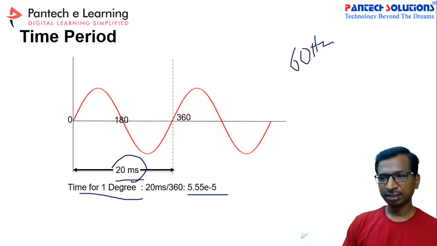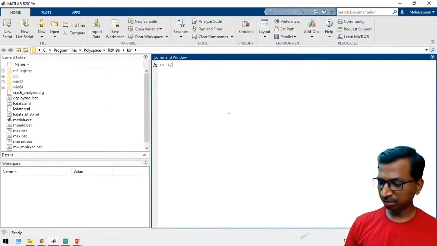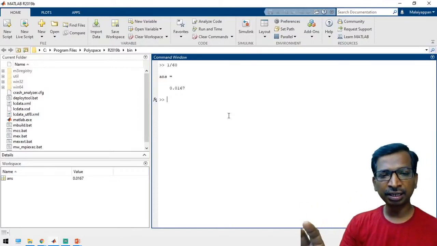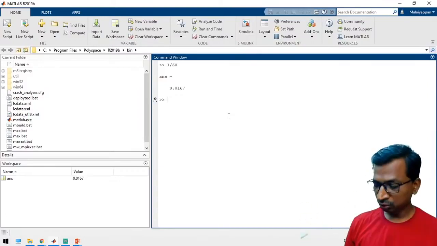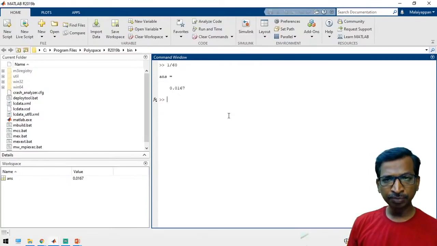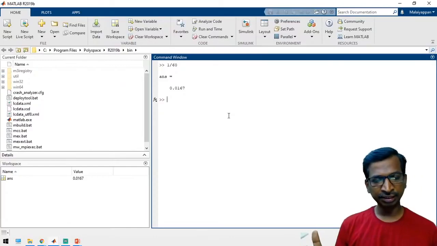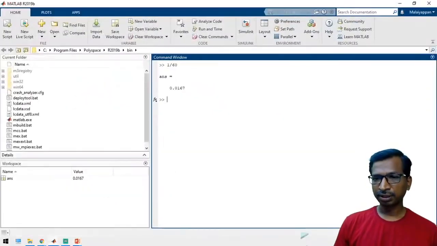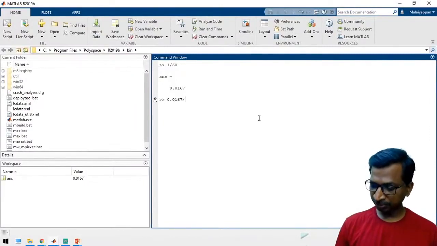Just calculate it. I'm going to open MATLAB. See here, 1 divided by 60, and for the 360 degree, we have to divide it by 360. So 0.0167 divided by 360.